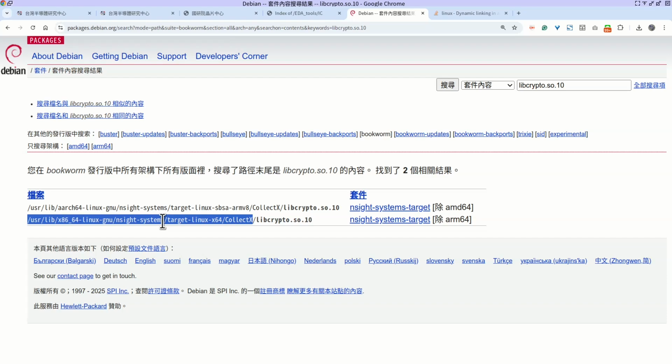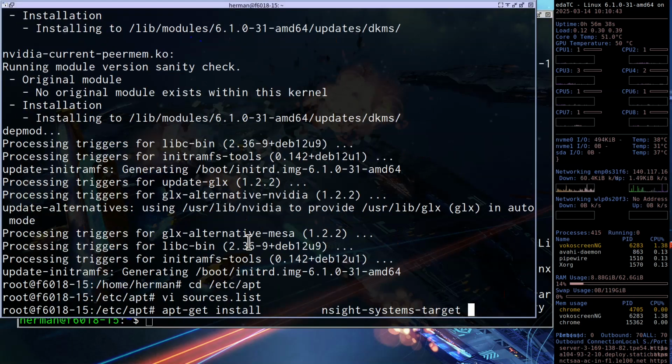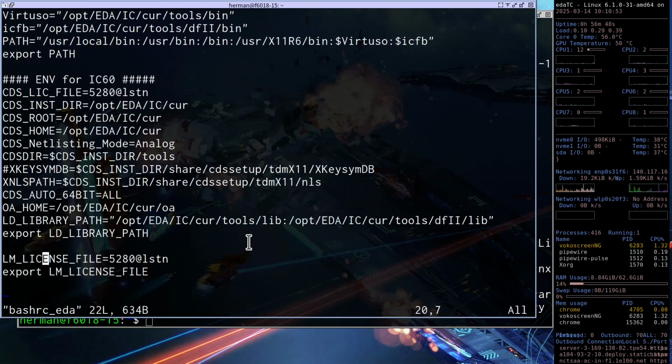So in this case, we needed to modify the dynamic linking library path for Virtuoso to find it. Then you can see that if you type env, if you go to etc, oh, sorry, not etc. If you go to opt eda vi Virtuoso vi -rc, you can see I have this configuration called LD library path. That is to assign different library paths. If you need to add more,